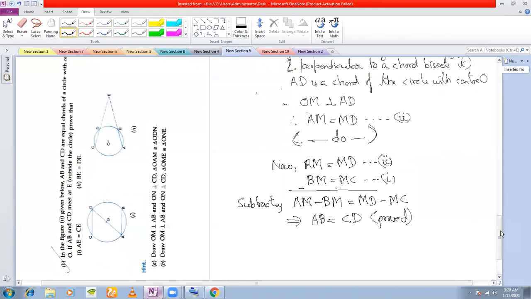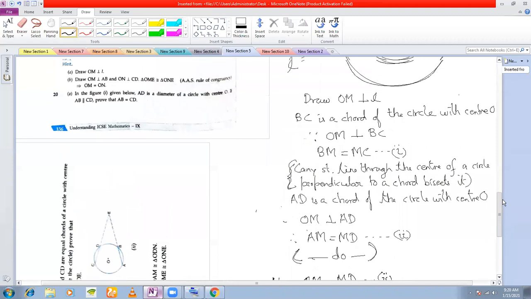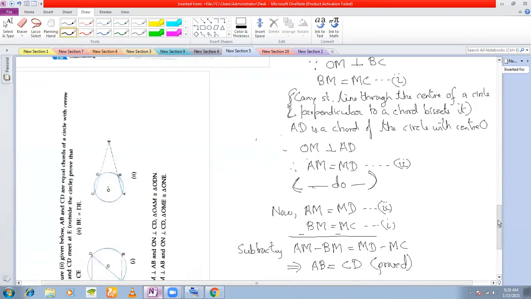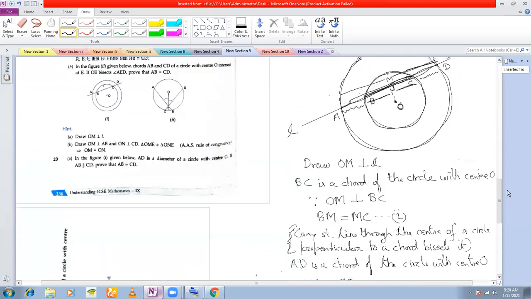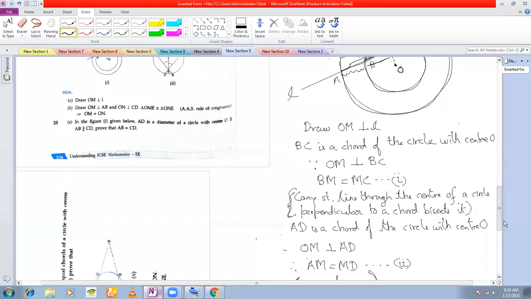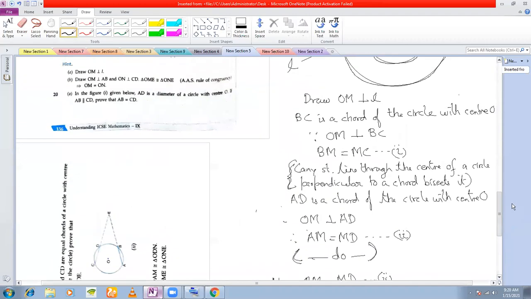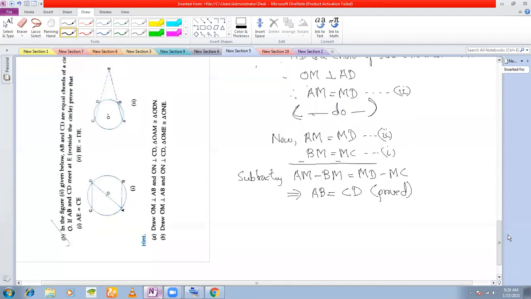In fact, this was a 2-line problem. Any questions on any step that I have done? No, sir. Okay. So if no questions, then I will proceed to the next problem, which is 20B.